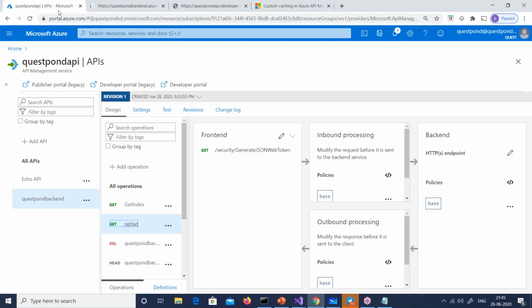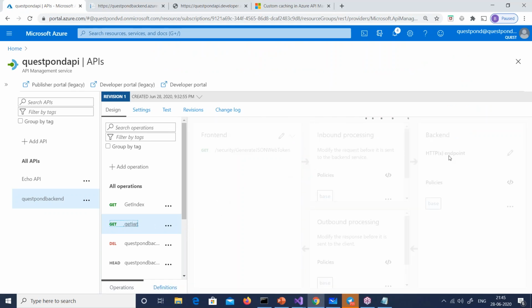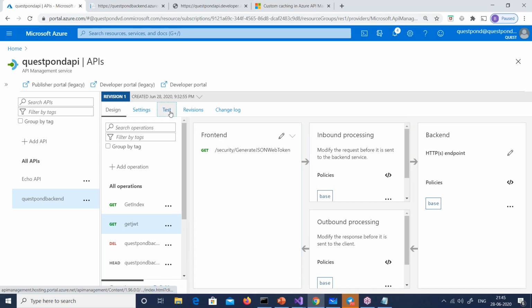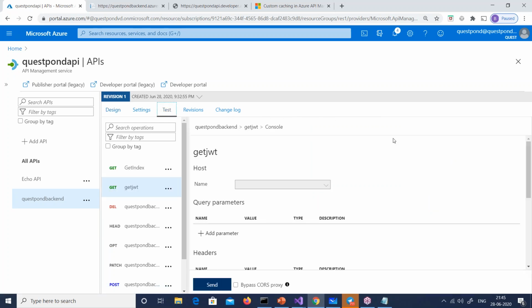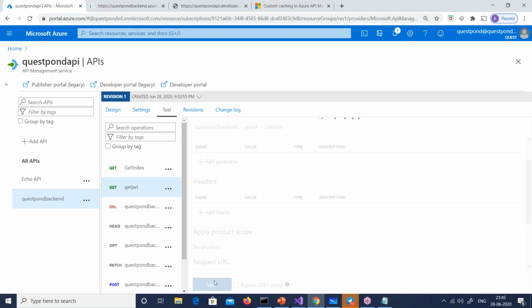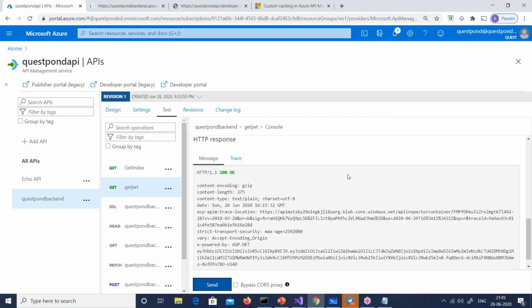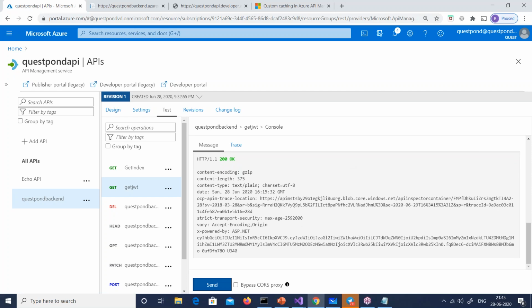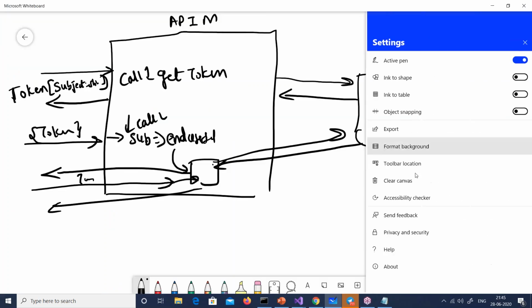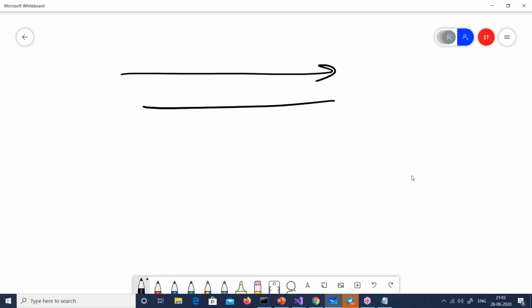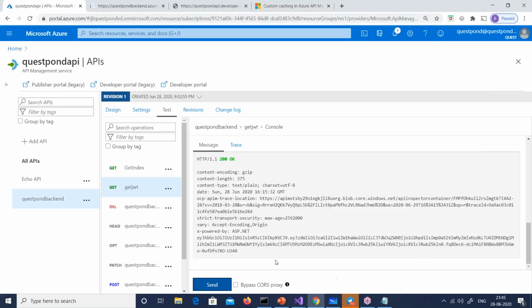So guys, let me go out here and show the demo. First thing, before I hit get index, I have to first hit get JWT. So I'm going to use this test out here, and I will send a request and get the JWT. So there it is, first request one. Let me draw the diagram again. This is what is happening. I have hit it and I've got the JWT token.